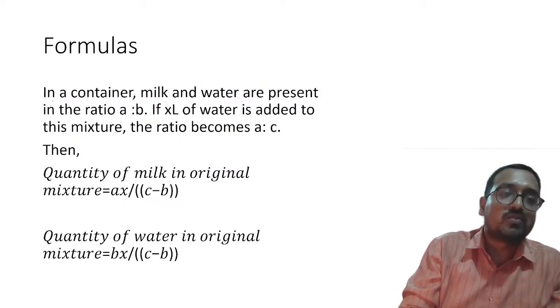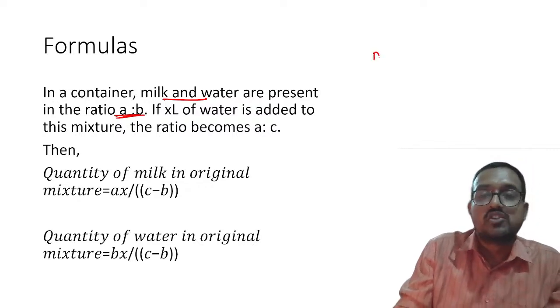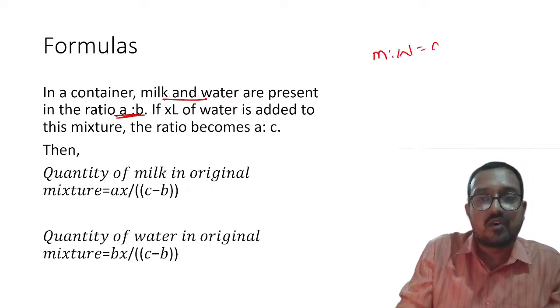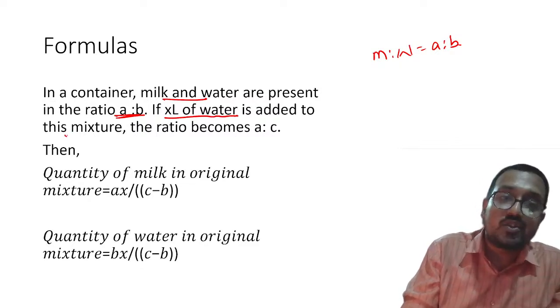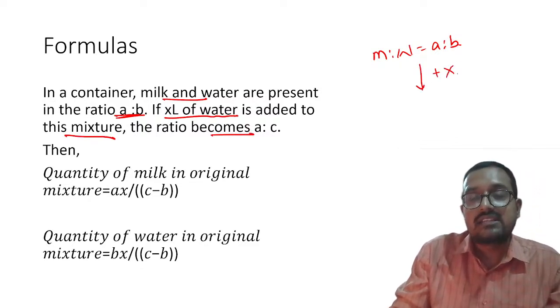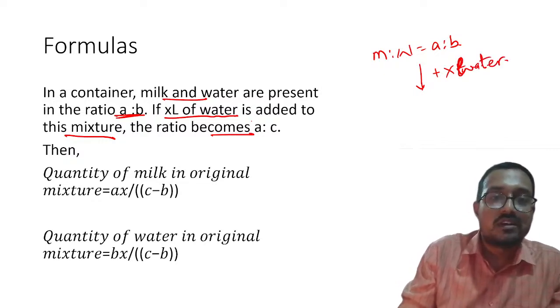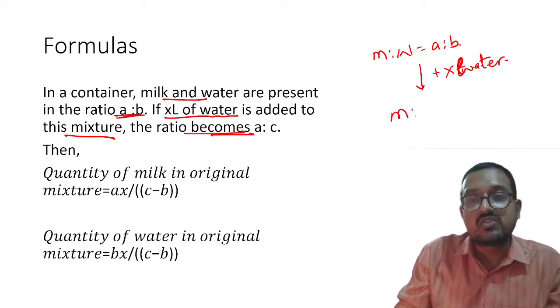Now the fourth one is, in a container milk and water are present in the ratio of A is to B. So milk is to water is A is to B. If X liter of water is added to this mixture, then the ratio becomes A is to C. Please remember, milk is to water is equal to A is to C.